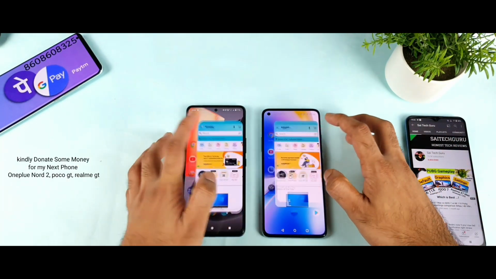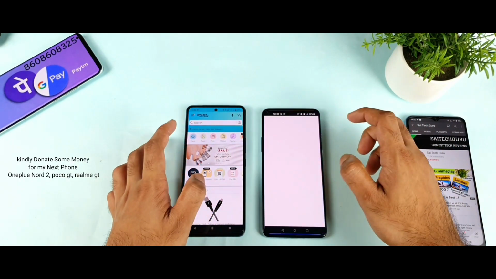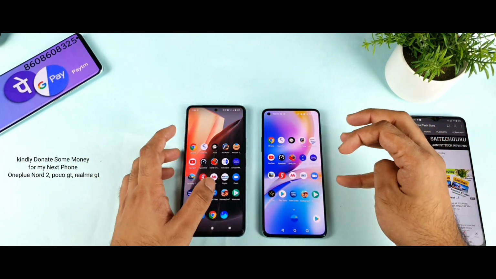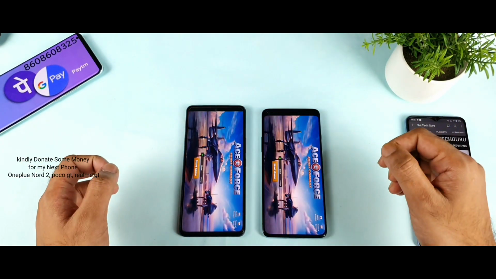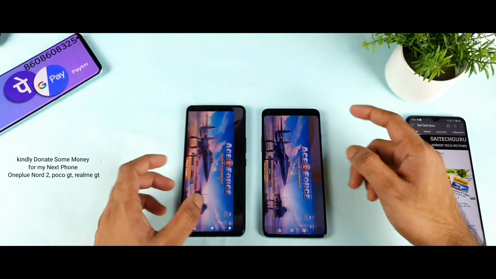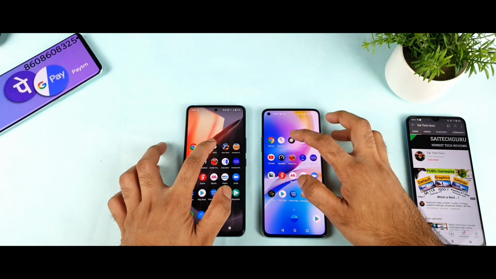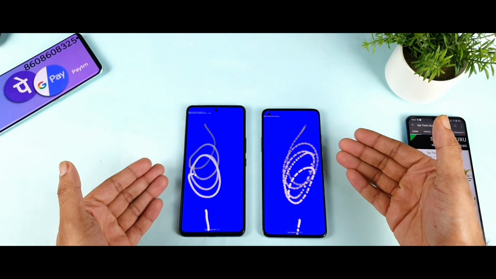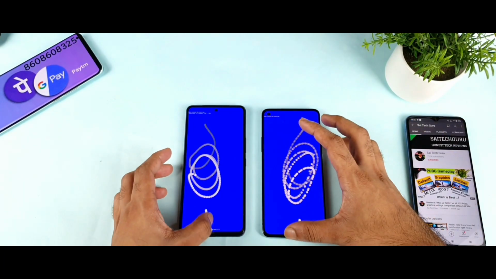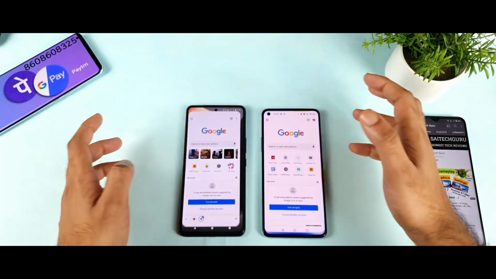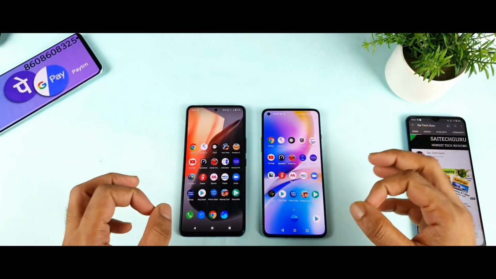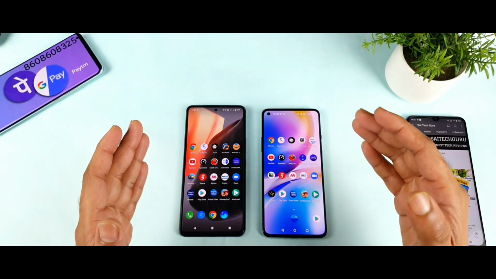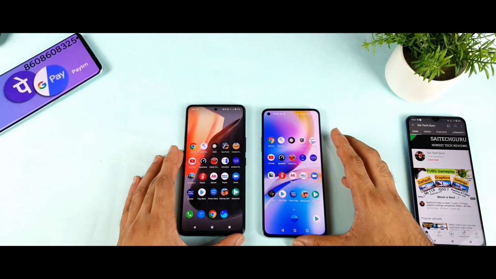Wonderful. And the Amazon Prime, I'm not sure, there's some problem with the account, but it did not open. There must be some kind of error in the Amazon application. So next is Z5, yes, everything. And touch sampling rate, perfect, same position as before. That's good. And Chrome, as you can see, friends, 15 applications and 5 games. So both phones were able to survive this kind of extreme level testing.